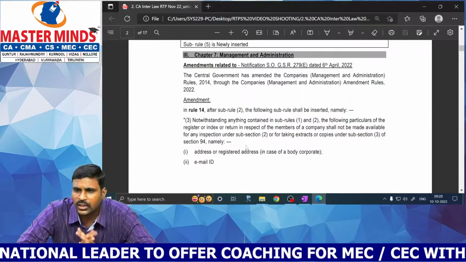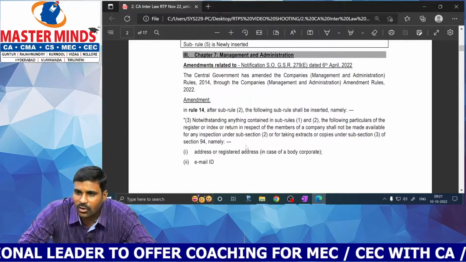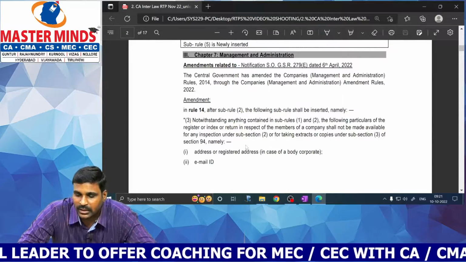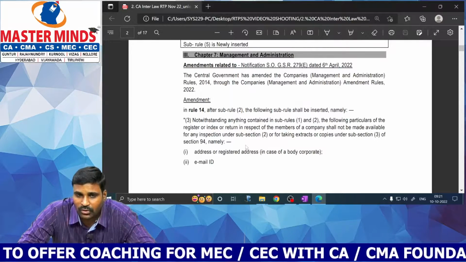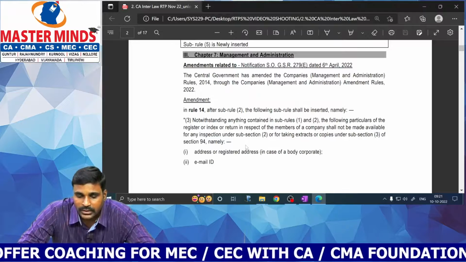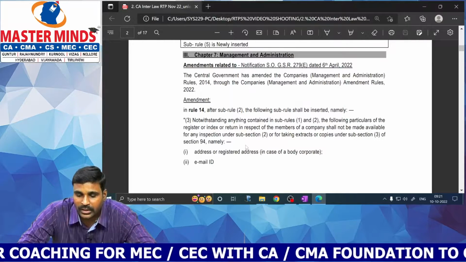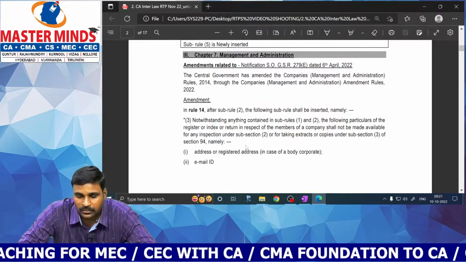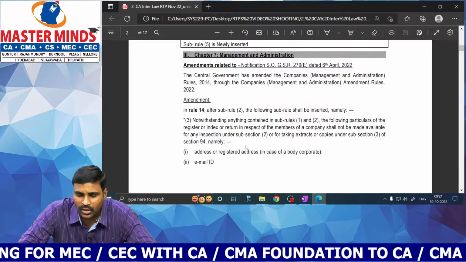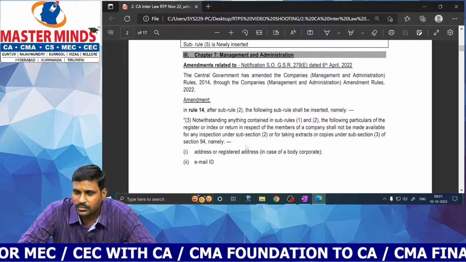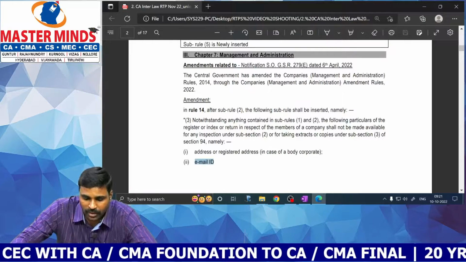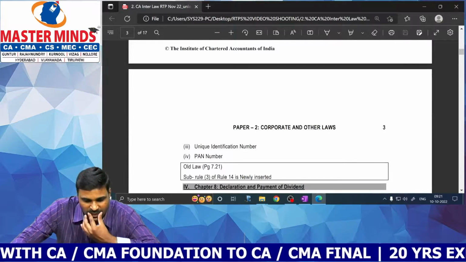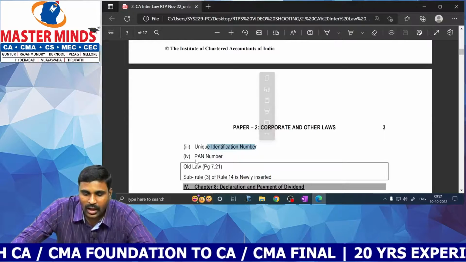Next, there is certain information which shall not be given to any member for inspection. The following particulars of the register or index of members of a company shall not be made available for inspection or taking extracts or copies: address of registered office, email ID, unique identification number and PAN number.